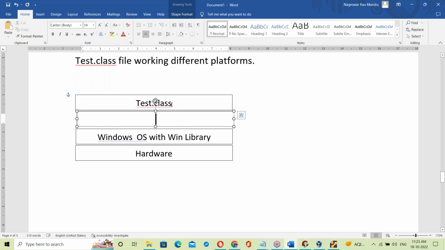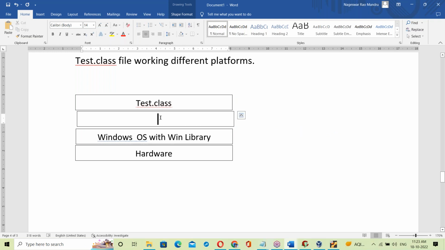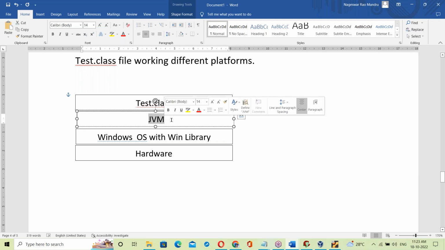Now, between the test.class file and the Windows space, there is one more layer. Yeah, that layer is the JVM layer. JVM stands for Java Virtual Machine. Okay, so what happens here?